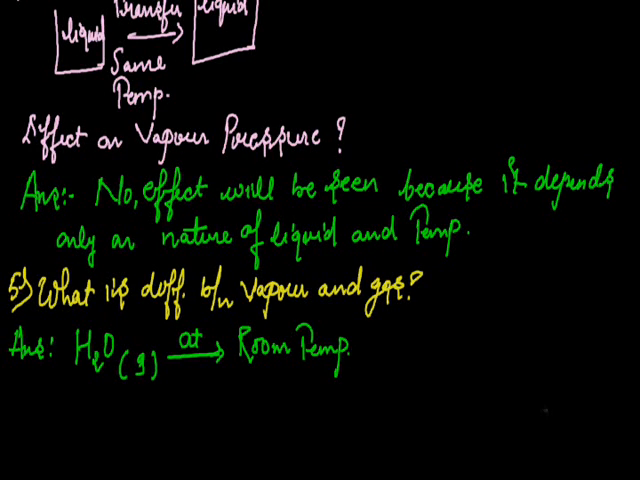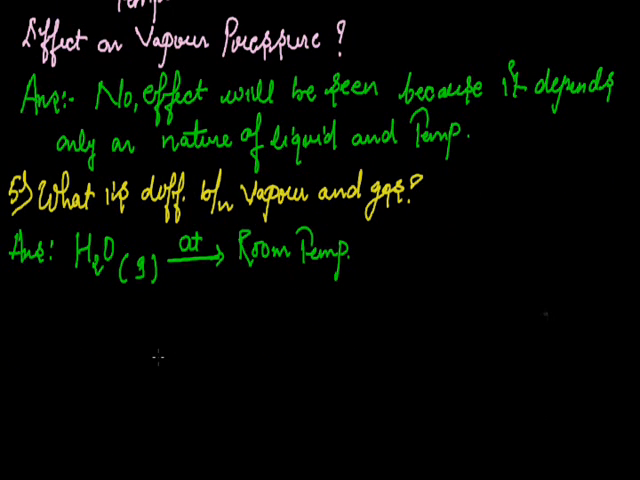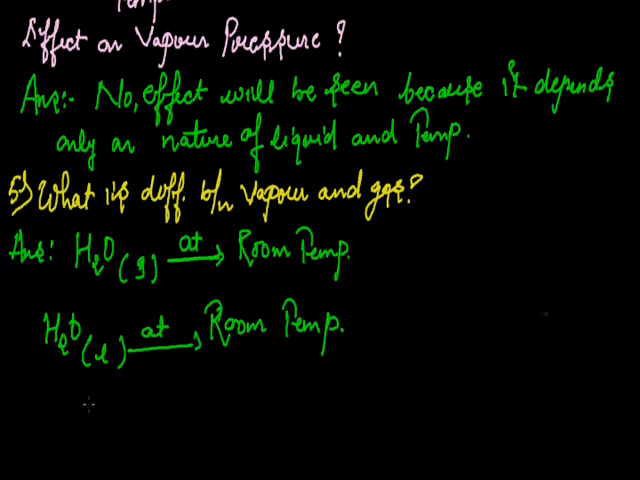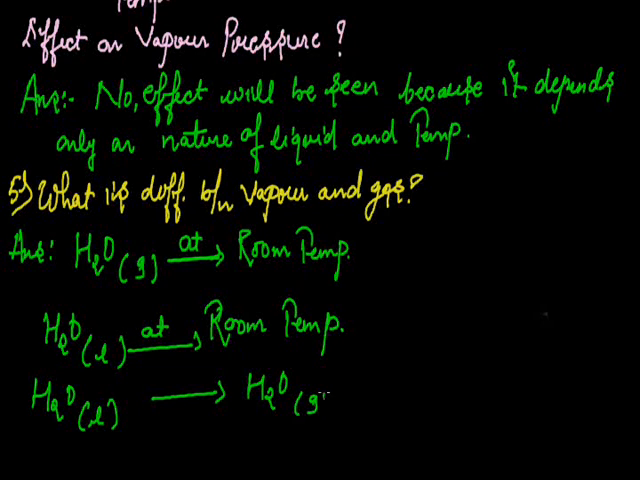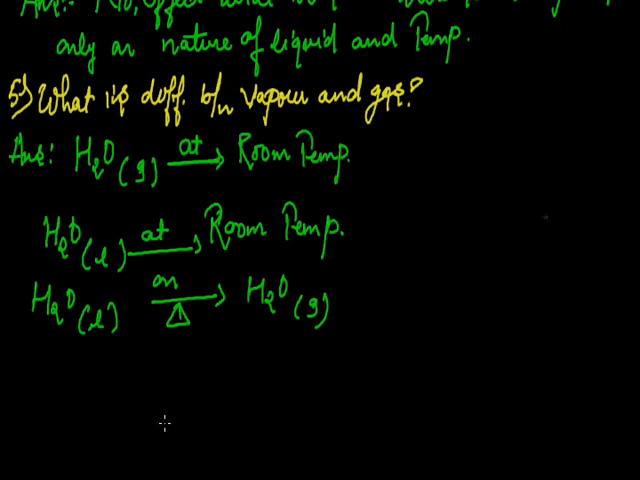If a substance is not in the gaseous state at room temperature, but it changes into the gaseous state on heating, just as water is a substance which is not in a gaseous state at room temperature. This is liquid at room temperature, but this liquid state of water gets converted into gaseous state on heating. Then the gaseous state which is obtained is called a vapor.